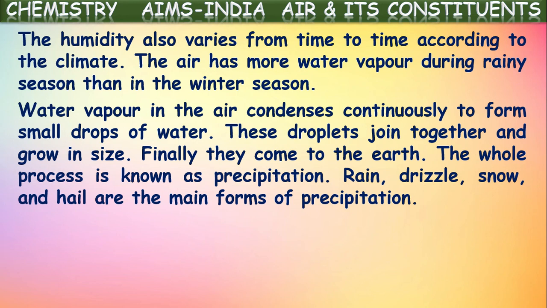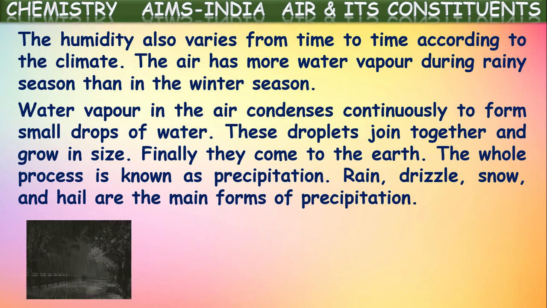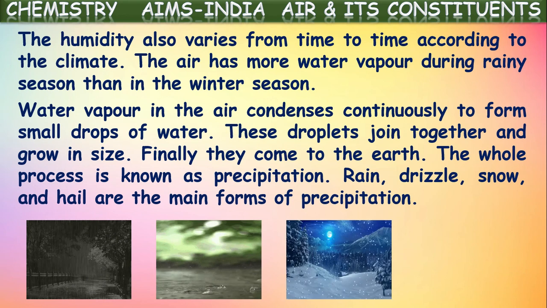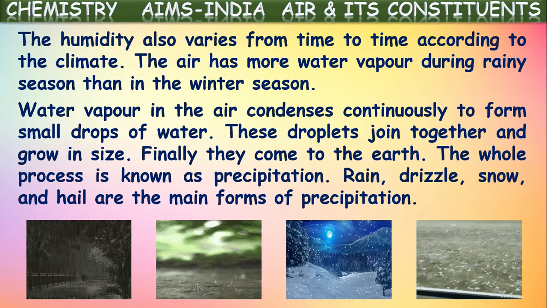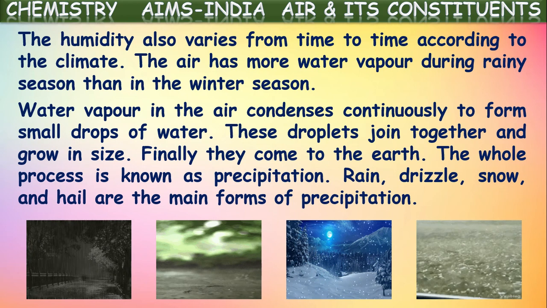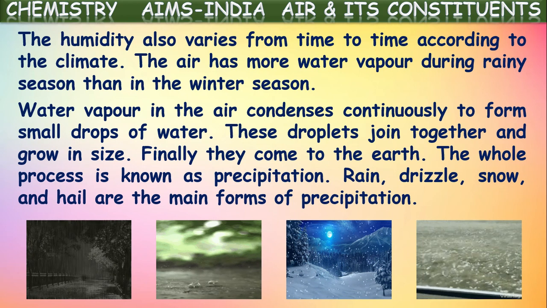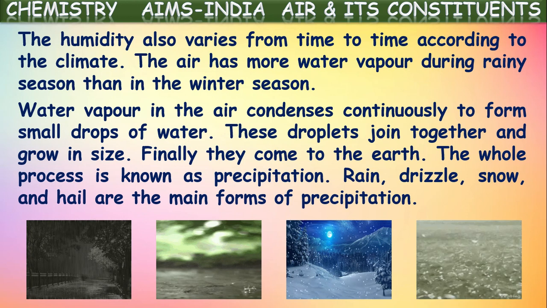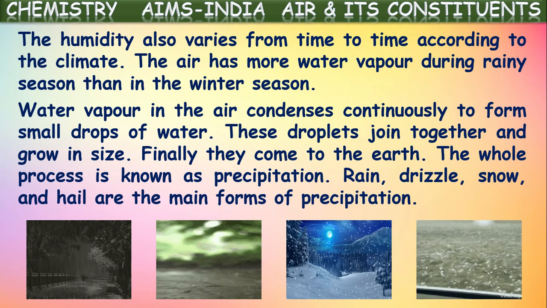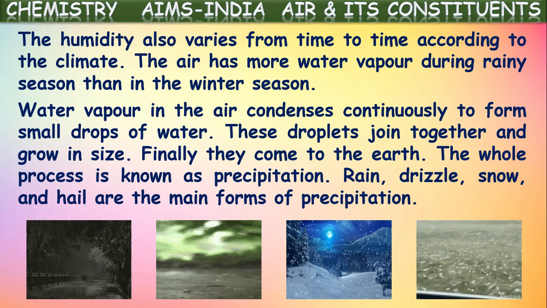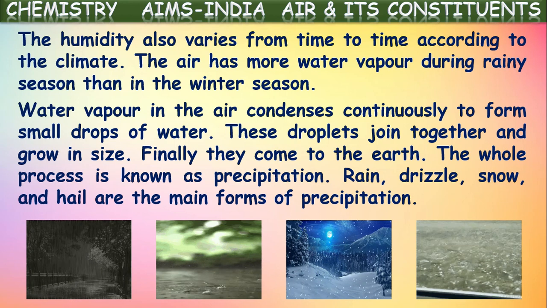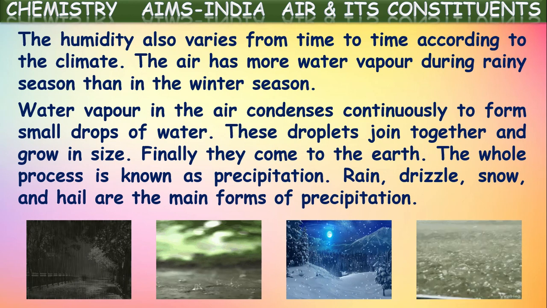This precipitation might be rain or drizzling or formation of snow, and sometimes even hailstones will fall. These are all the different forms of precipitation. In all of these, water vapor present in the air condenses, forms droplets of water and reaches the earth. So that's why you can say these are all different forms of precipitation. Okay.